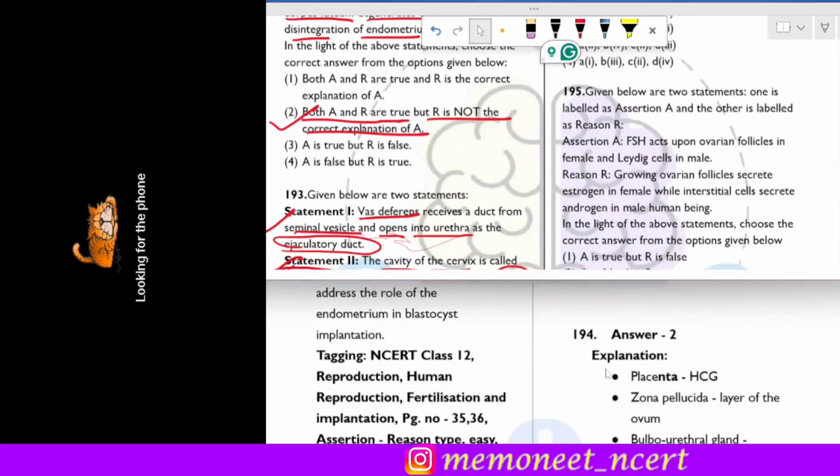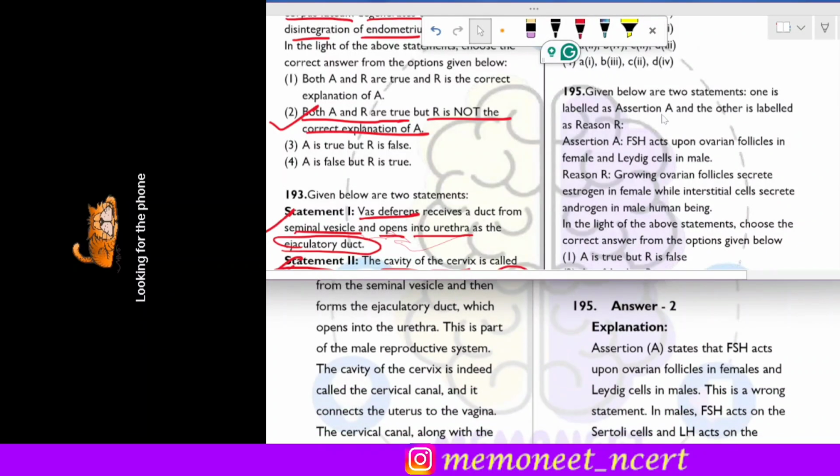The next question is an assertion reason type of question. The assertion states that FSH acts upon the ovarian follicles in female and Leydig cells in the male. So is the assertion correct? No, the assertion is incorrect. Why? Because FSH acts on the ovarian follicles in female, but on the Leydig cells, LH acts. Okay, so LH is responsible for acting on the Leydig cells. So the assertion is incorrect.